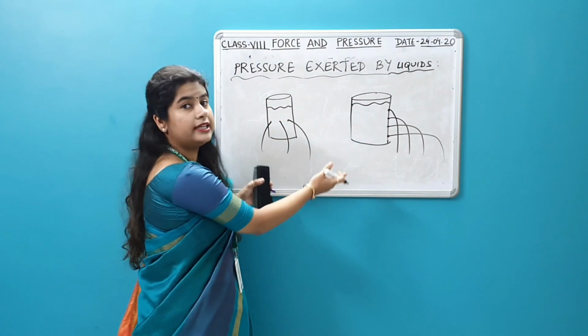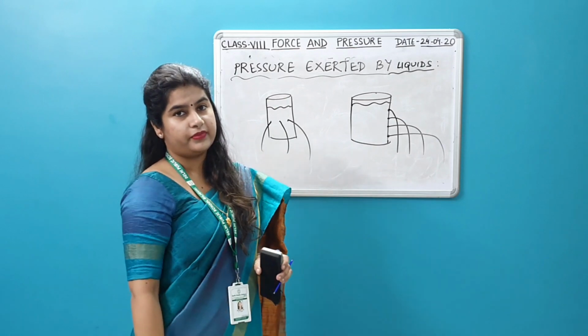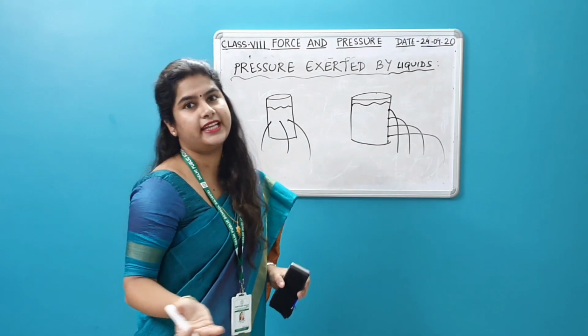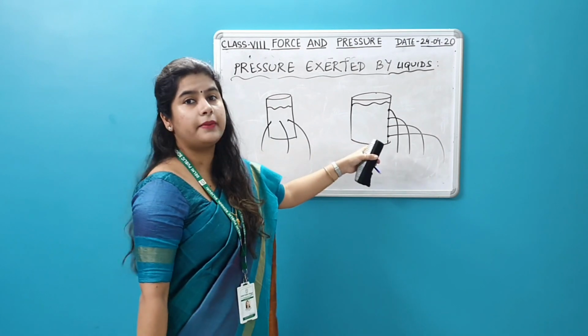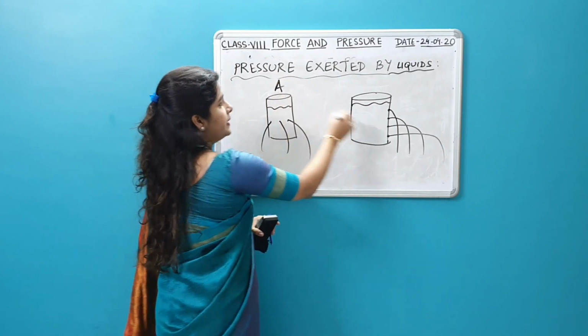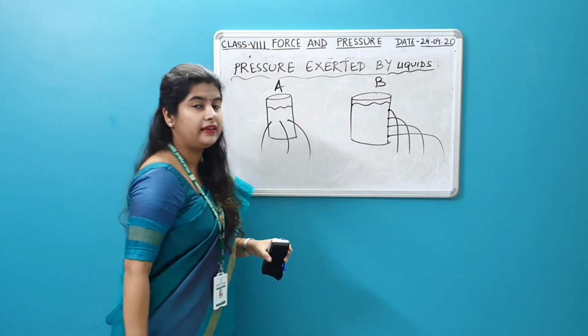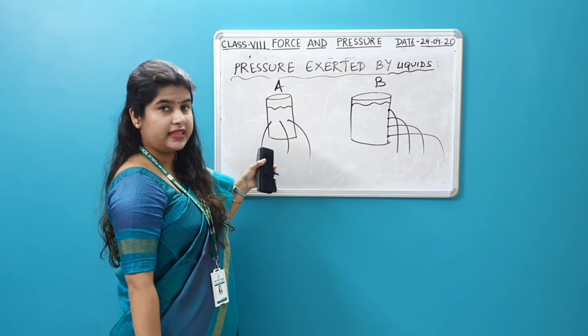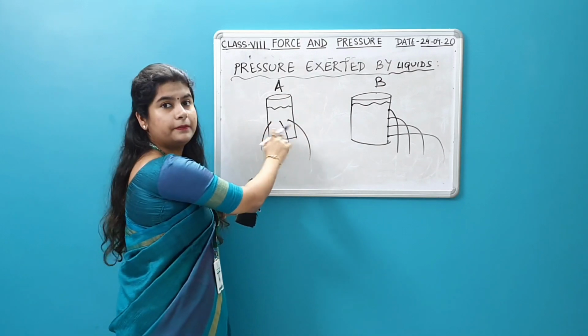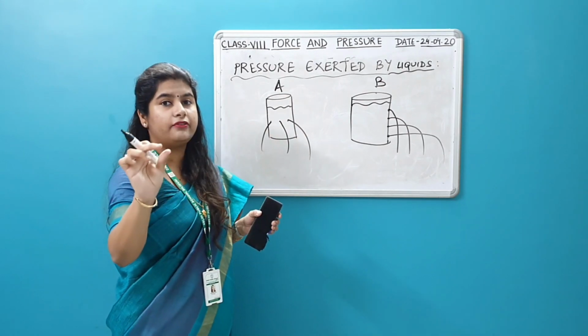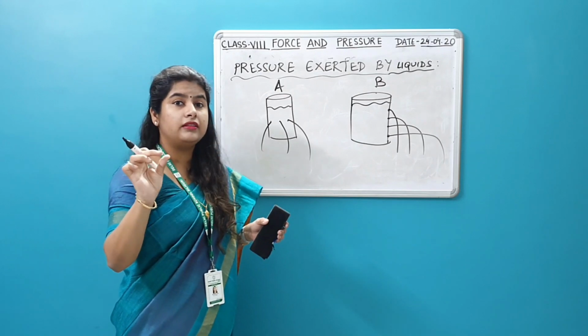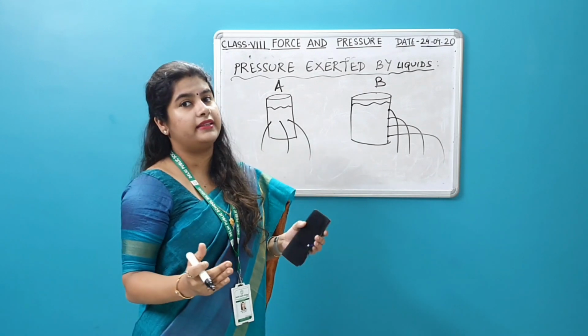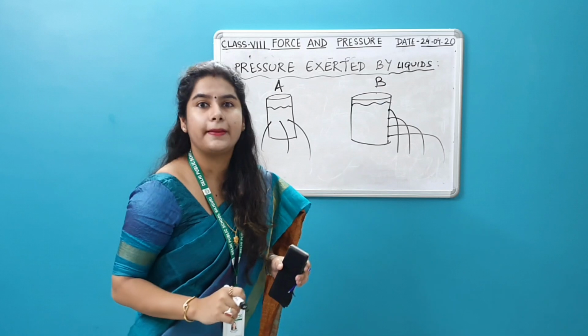So what conclusion can you draw from here? What can you state about this diagram and this diagram? This is diagram A, this is diagram B. In the first case, you can say that at the same level, the pressure exerted by the liquid remains same.